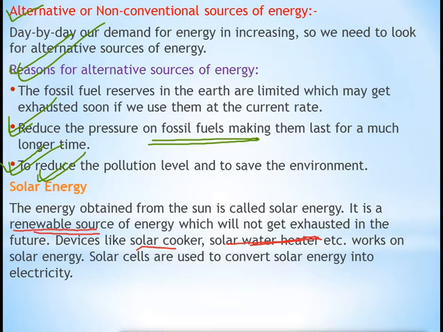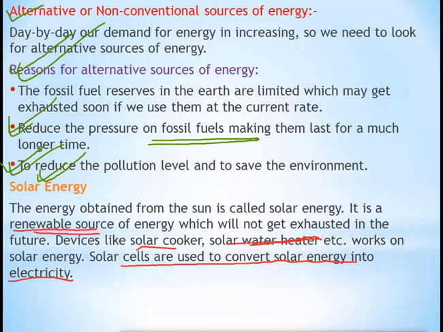All these things, like solar water heater, solar cells, solar panels, work on the sunlight or the solar energy. Now, solar cells are used to convert solar energy into electricity. In many places when you go, you can see solar cells and solar panels there.